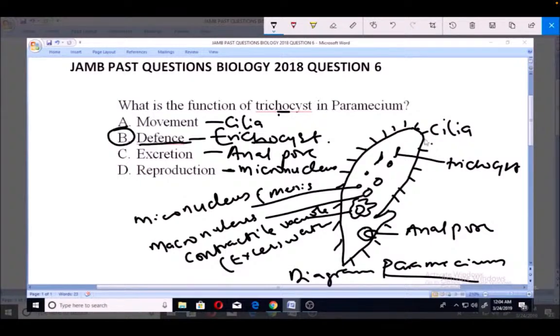Very important to note is also this boundary, known as the pellicle. This pellicle is what actually covers the body and gives it its shape. So the pellicle gives the paramecium its shape. Yes, so B is the answer because trichocysts are actually used for defense. Thank you.